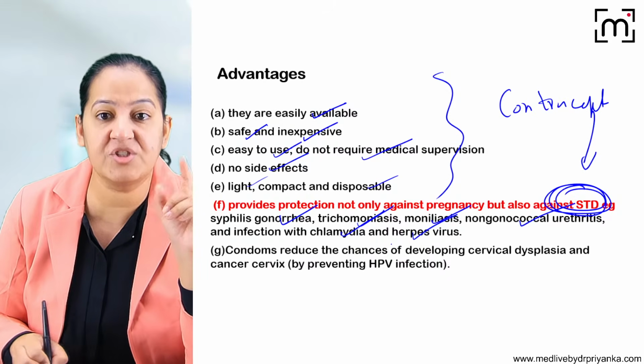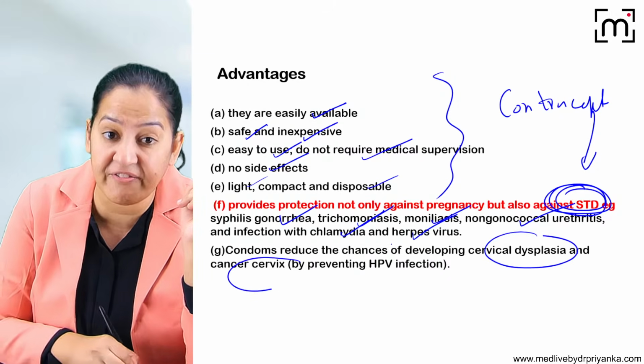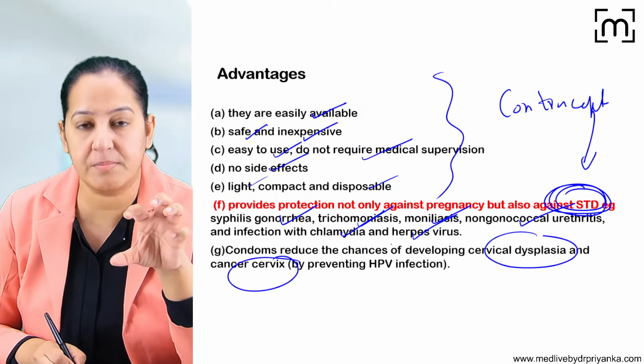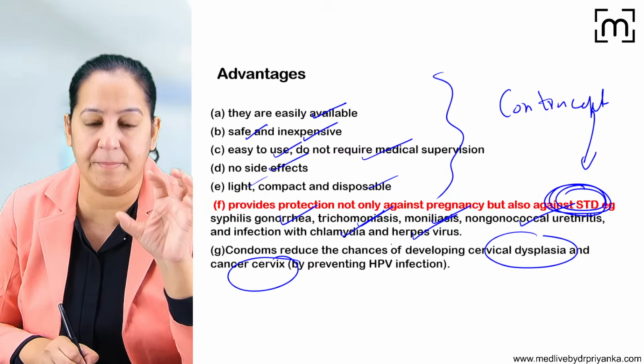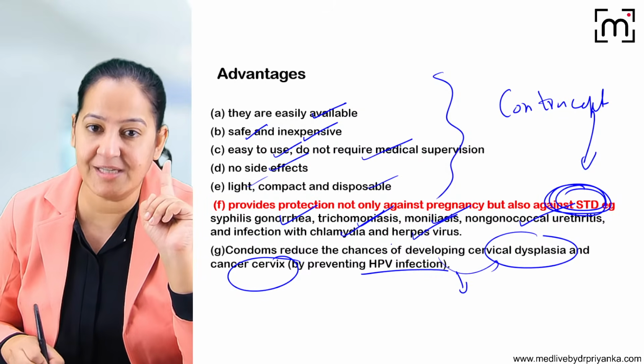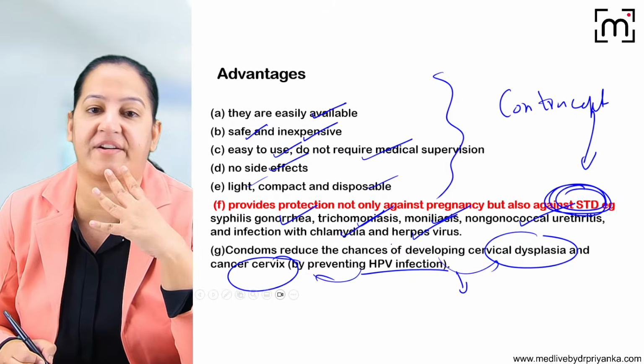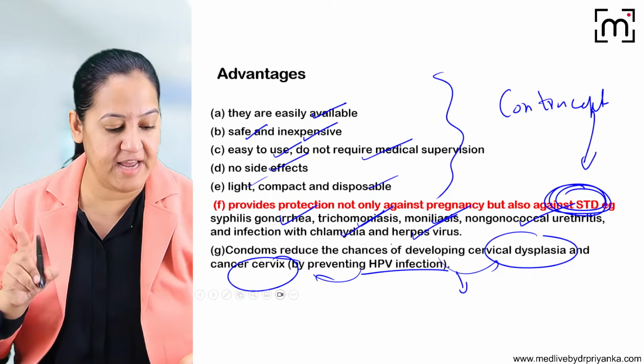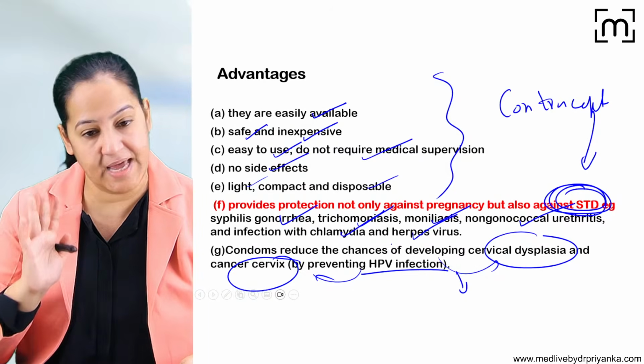Condom reduces the chances of cervical dysplasia and cervical cancer of the female partner. Because if the male is using the condom, HPV infection of the female partner will be reduced. And for cervical dysplasia and cervical cancer, the biggest risk factor is HPV. This is the reason. So these are the advantages. How many of you got it?